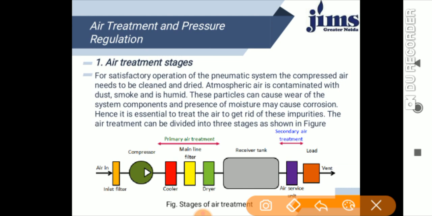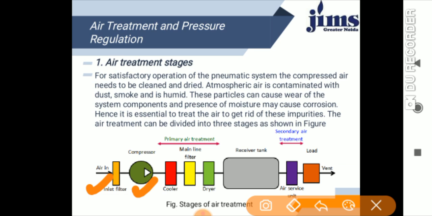This is the air in, and the air goes through the inlet filter, and the filtered air passes to the compressor. After compressing, the air temperature may rise, so it goes to the cooler, and the cooler sends it to the main line filter.